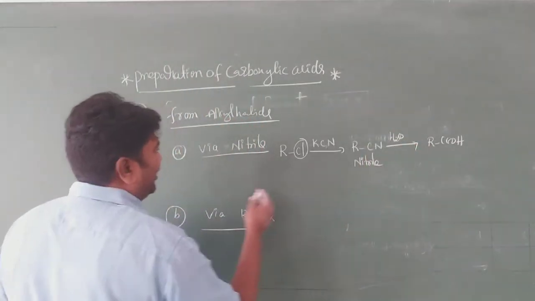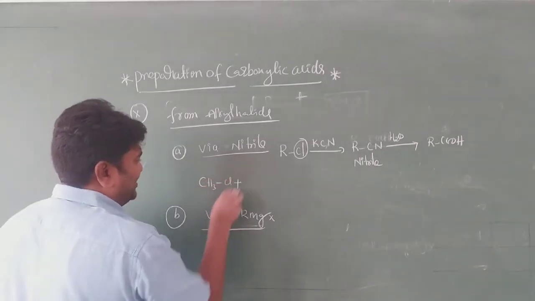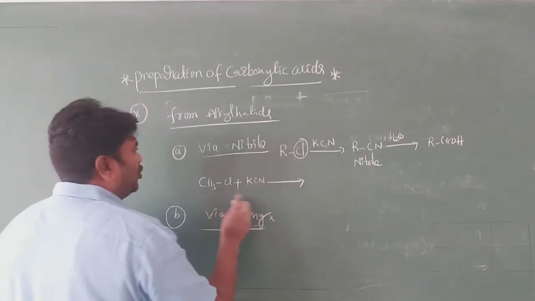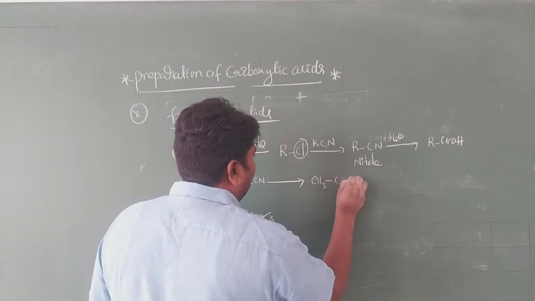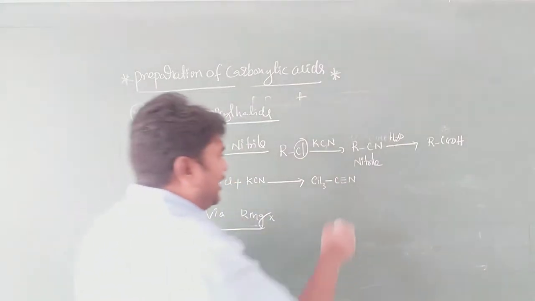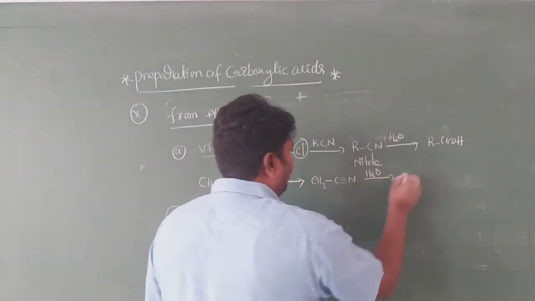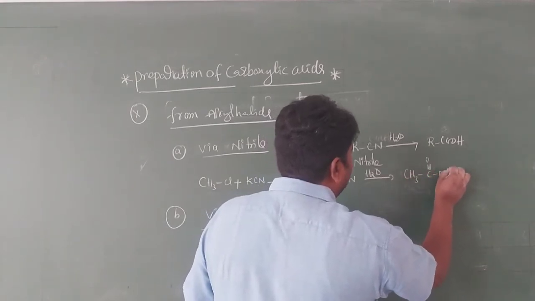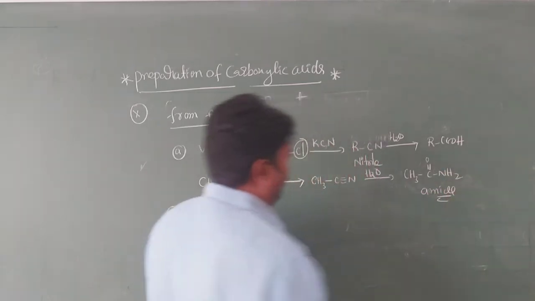Suppose I take CH3Cl plus KCN. What happened, my dear students? You will get CH3C≡N, so it is ethane nitrile. Ethane nitrile again on hydrolysis, you will get CH3C=O NH2. This is an amide, the intermediate compound.